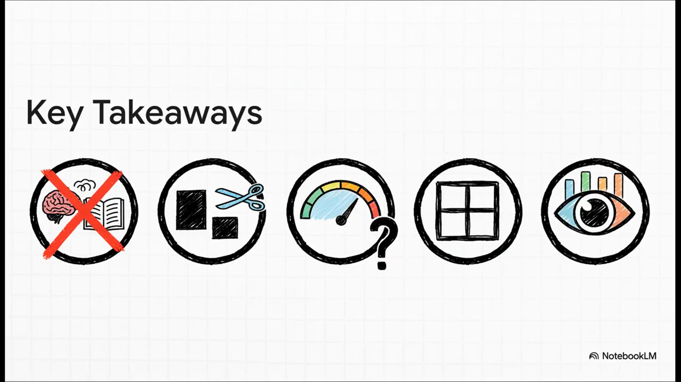So let's just quickly run through the key takeaways. Number 1, never ever test your model on the data it trained on. That's how you get fooled by overfitting. 2, always split your data for a fair test. 3, accuracy is a fine place to start, but it's never the whole story. 4, use a confusion matrix to find out the specific types of errors your model is making. And finally, number 5, use visuals like heat maps to make it all make sense at a glance.